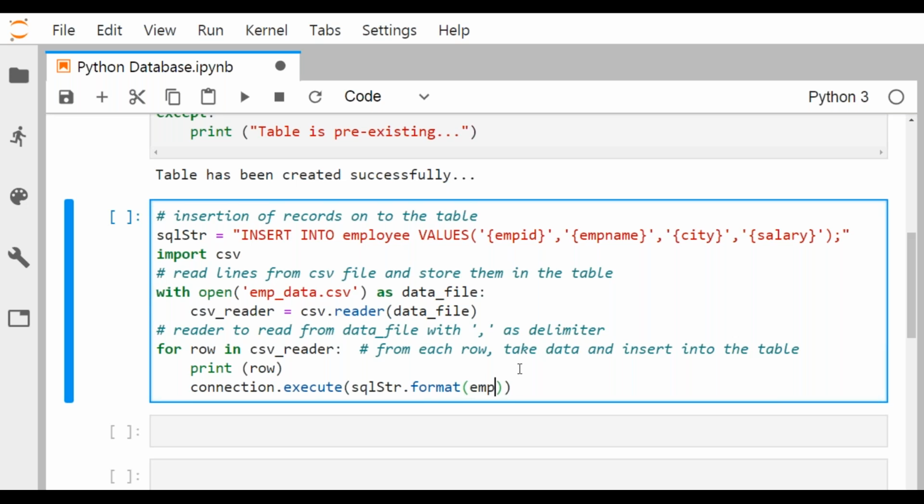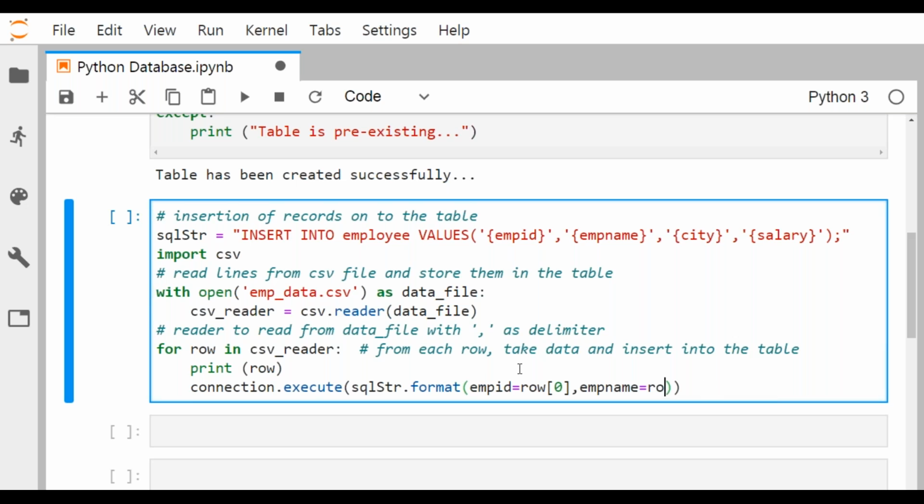So the first one is the EMP ID. That has to be filled up with, say, row 0. Whenever I print this row, you can find that this row is nothing but a list. It is picking up one row at a time. The first list item will have index 0, because Python is a 0-based language. So row 0 is the employee ID. Next we have EMP name, that will be row 1, and then we'll have the city.